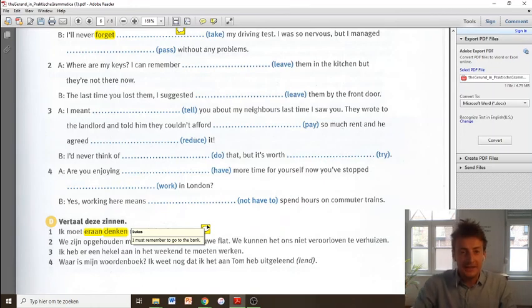Okay, so that's it for the gerund, guys. Also remember to take the test at the back of your book, and then we'll have a look at it while we see each other in the live conversation as well.